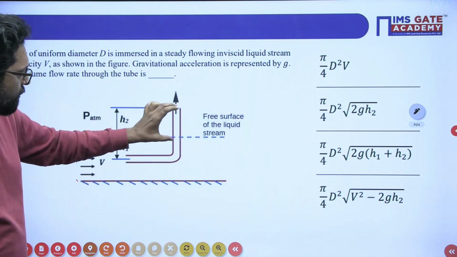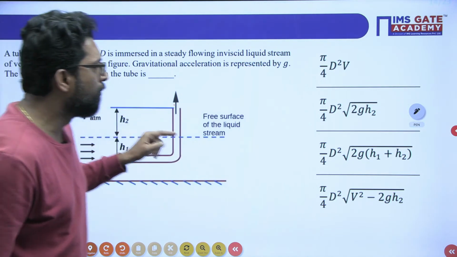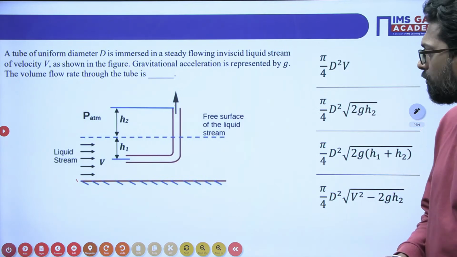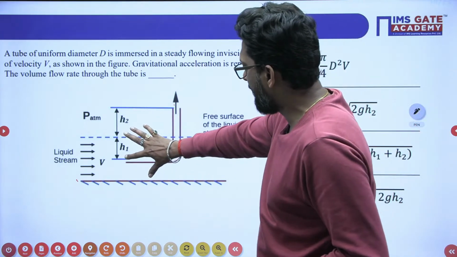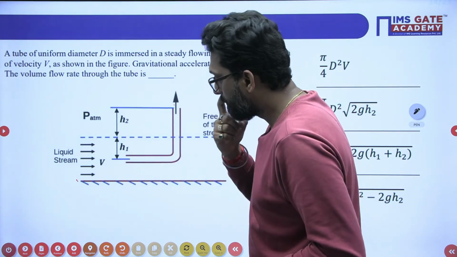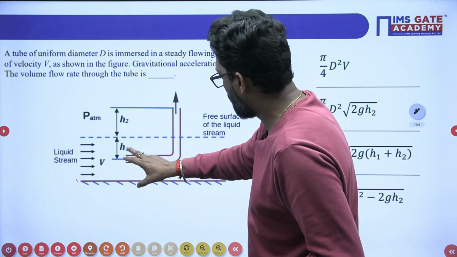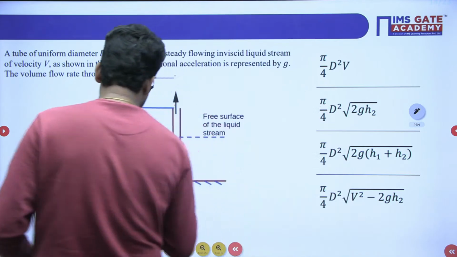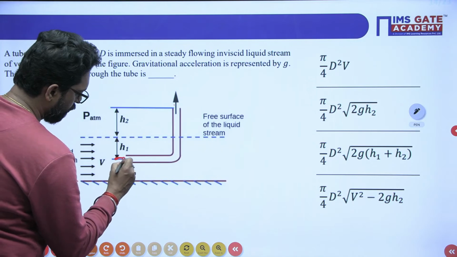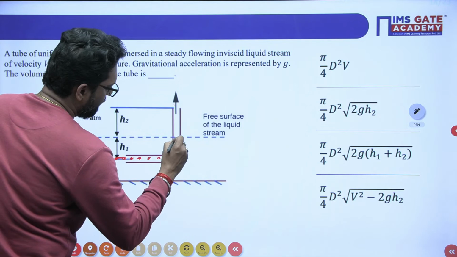And this H2 is given, H1 is given, atmospheric pressure is given, and they ask to find the volume flow rate through the pitot tube. Simple question. See, my dear, this is your H1 height, this is your H2 height, this is the velocity. So how to find the velocity? This is your streamline. One fluid is moving. So we have to apply the Bernoulli equation through this line.